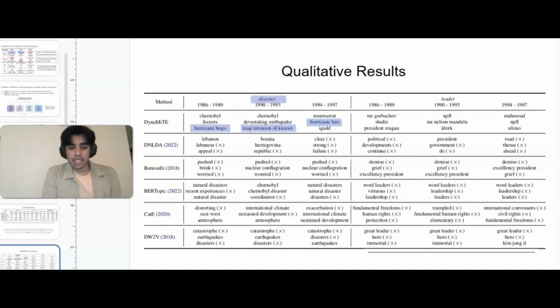When we compare this to the existing baselines, we find that, for example, BERTopic finds words like recent experiences or coordinator, which aren't very informative or relevant to the seed disaster, and something like dynamic word topic at the bottom finds catastrophe at each time step, which is not very informative to the user if they want to see how disasters have actually evolved.